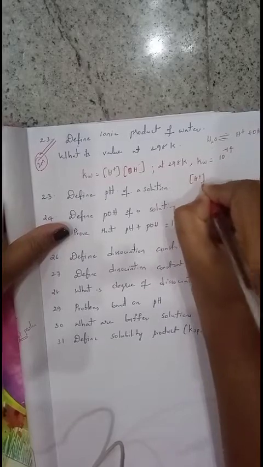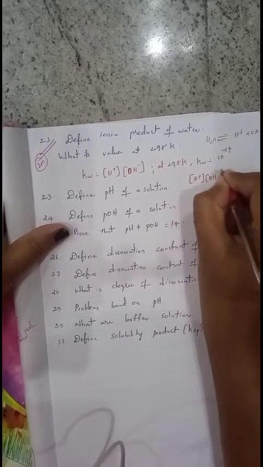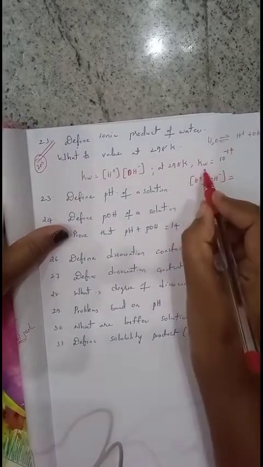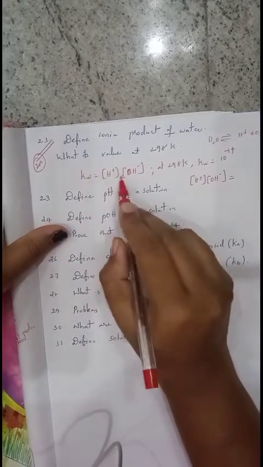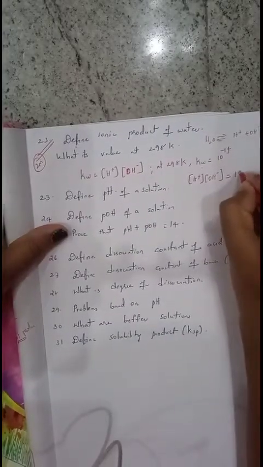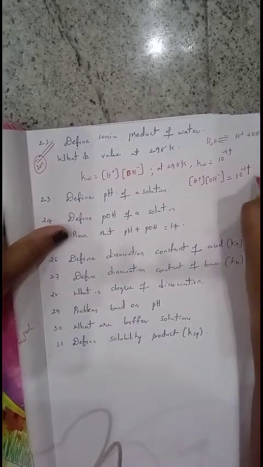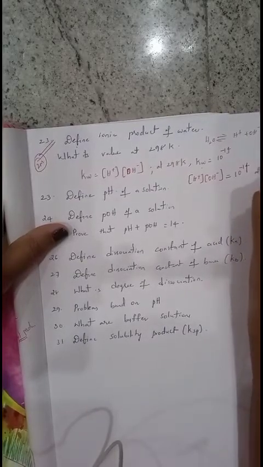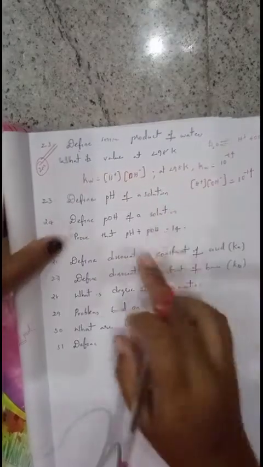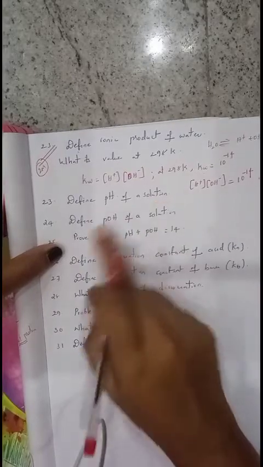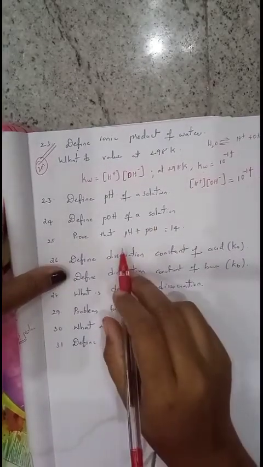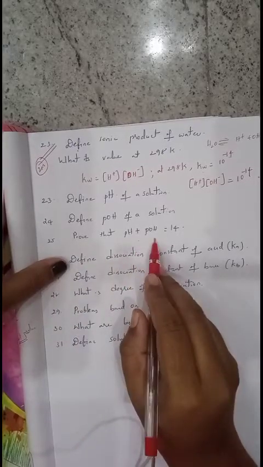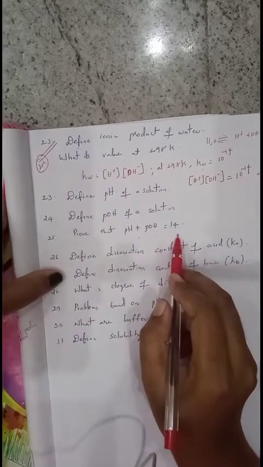The concentration of H plus times the concentration of OH minus equals Kw, which equals 10 to the power of minus 14 at 298 kelvins. That is about the question. Next, define pH of a solution, define pOH of a solution, very important for 2 marks. Also prove that pH plus pOH equals 14, which is also important for 2 marks.